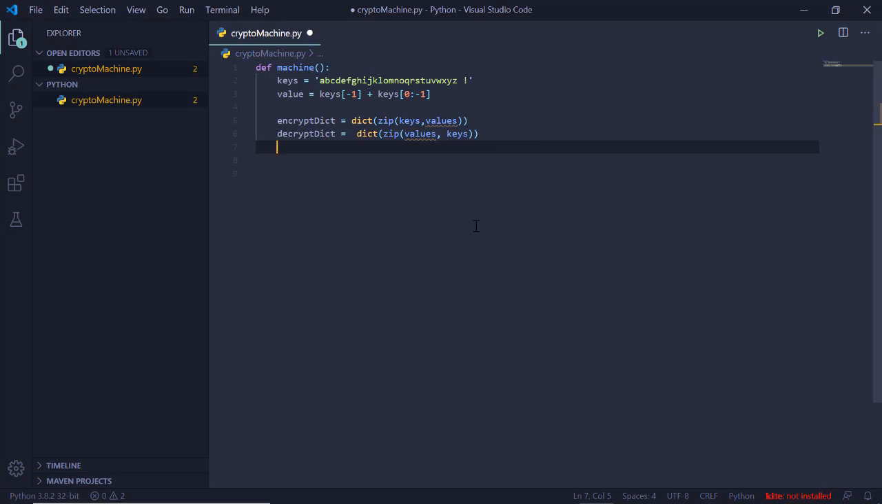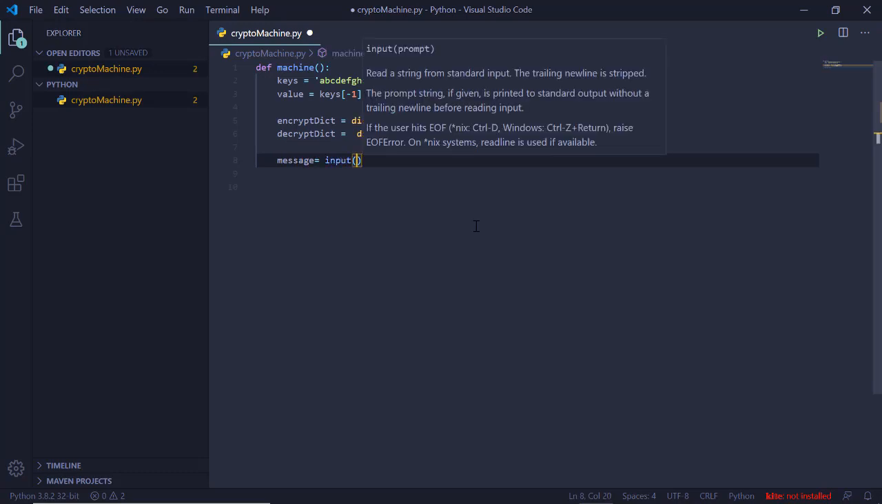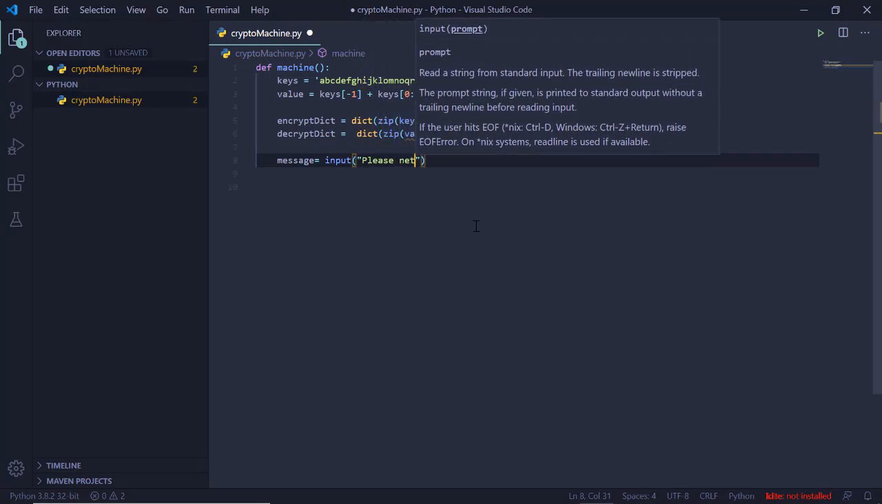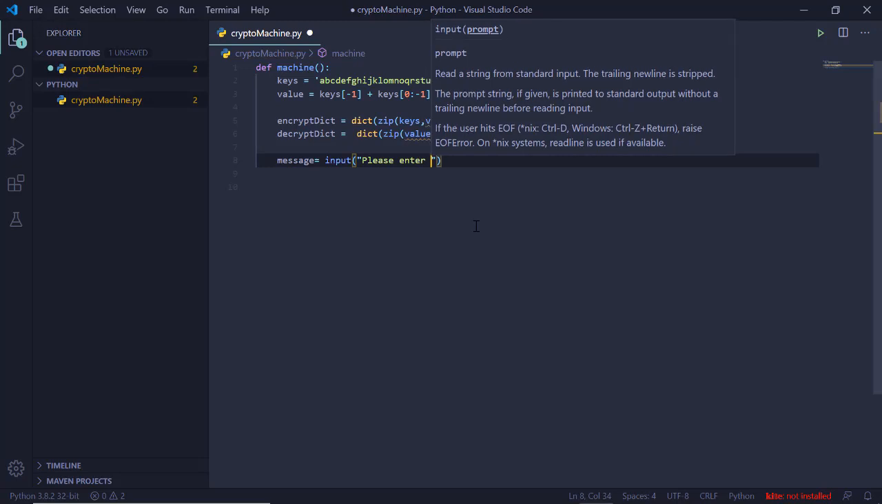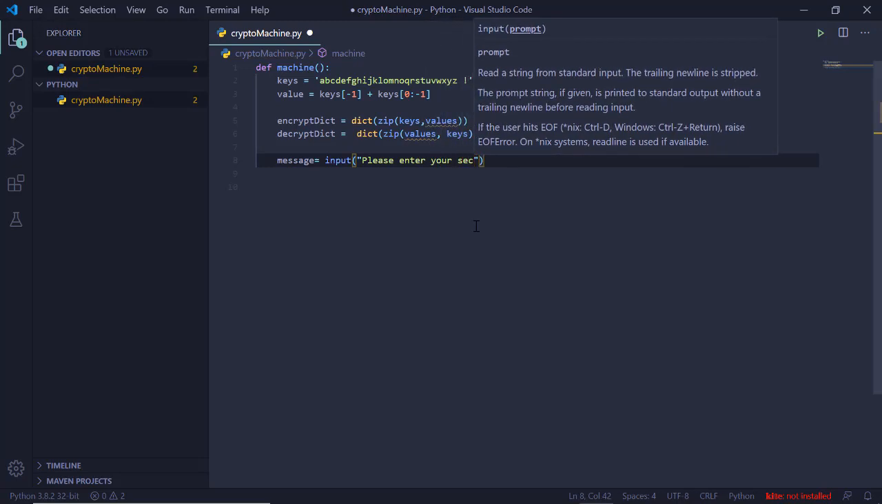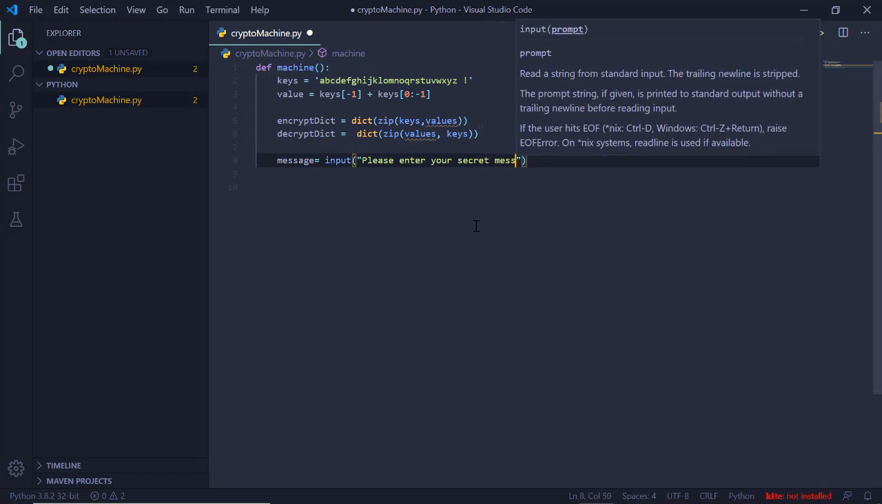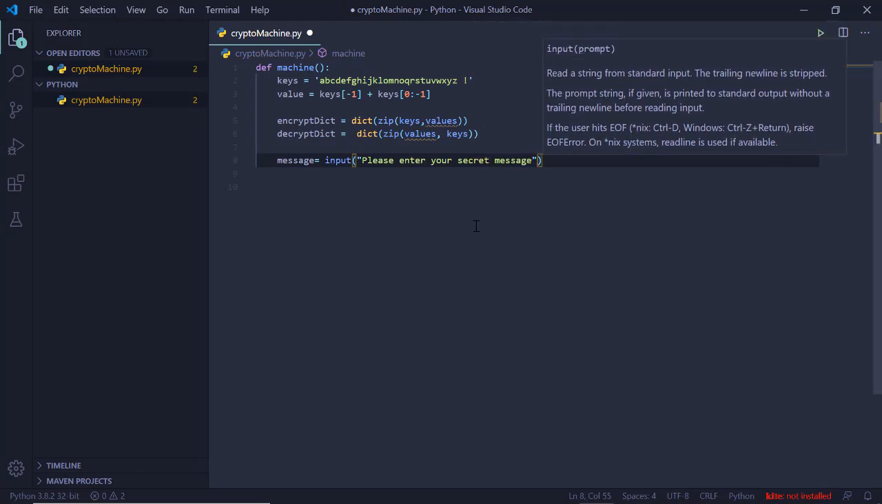So the next step is to ask the user for input. So let's have a user input here. So message is equal to input, and here we will have a humble message for the user that says please enter your secret message.